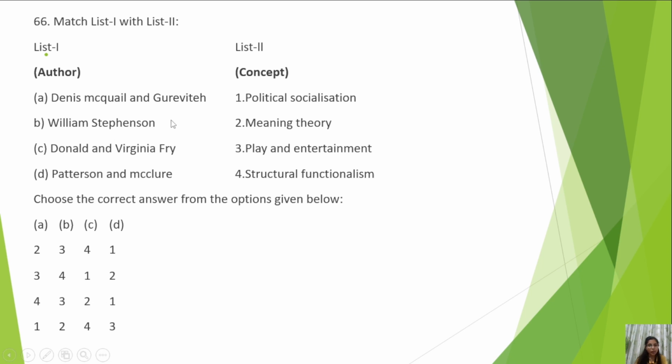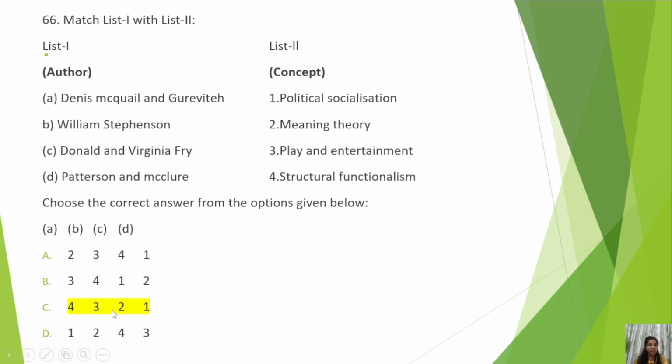If you know that Dennis McQuail and Gurevitch are associated with structural functionalism, maybe you can get to the right answer. So the right answer is Dennis McQuail and Gurevitch with structural functionalism, William Stephenson play and entertainment theory, Donald and Virginia Fry meaning theory, Patterson and McClure political socialization. You can also Google these theories and what the concept is all about.